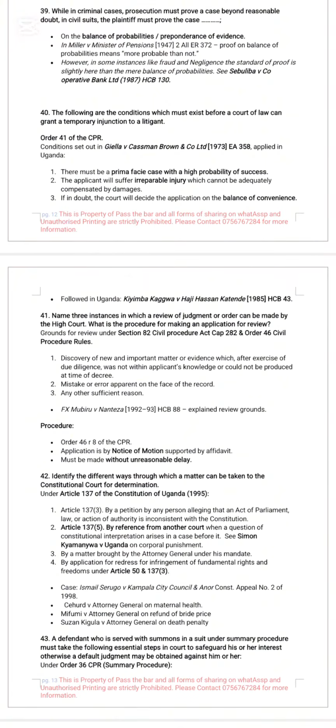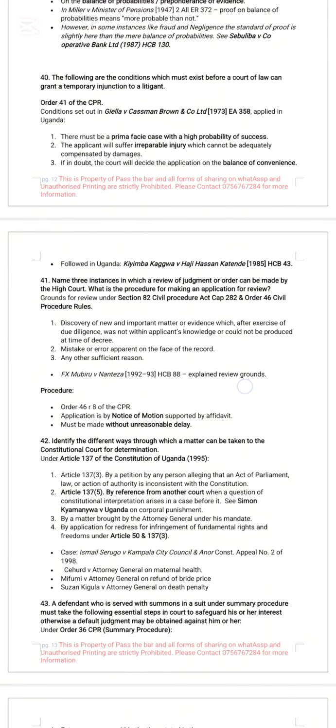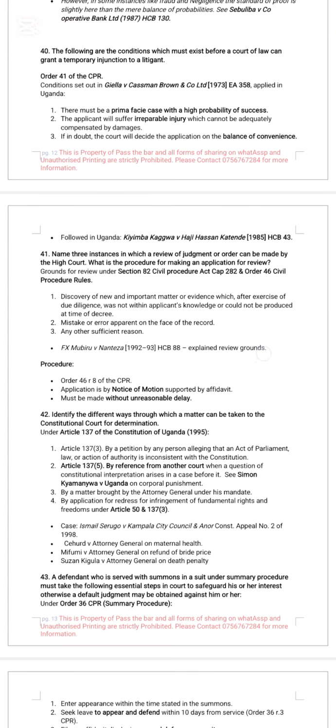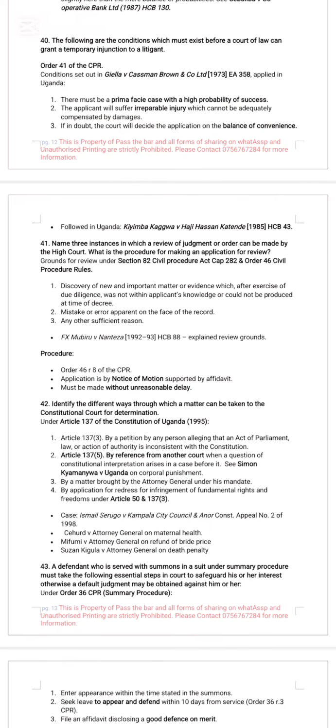The following are the conditions which must exist before a court of law can grant a temporary injunction to a litigant. Look at Order 41 of the Civil Procedure Rules, and also the decision in Kiiza Kagwa versus Haji Hassan Katende: one, that there must be a prima facie case; two, the applicant will suffer irreparable injury; and three, there is a balance of convenience.